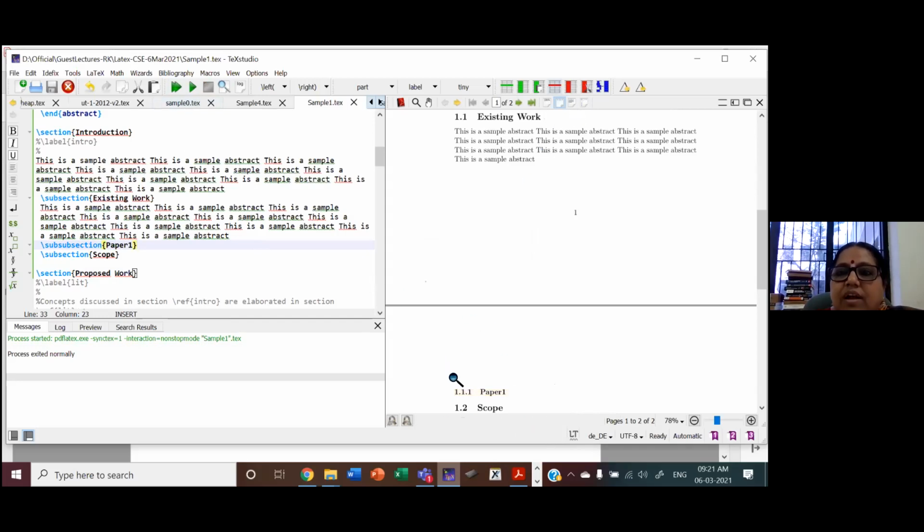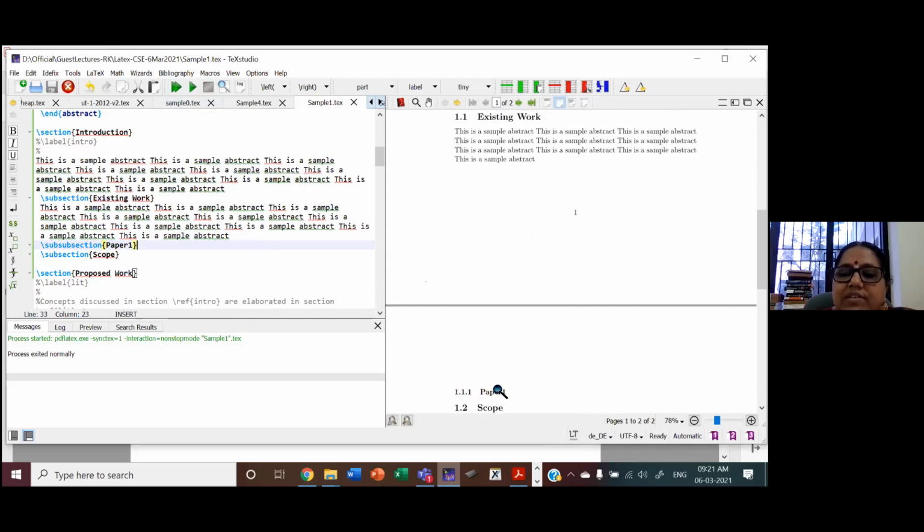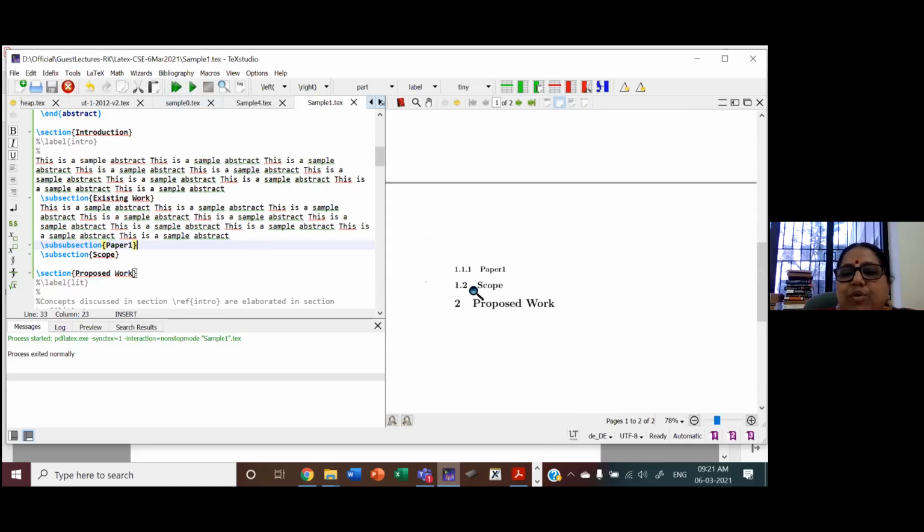So you can see under existing work, you have 1.1.1. Automatically it is numbered. And subsection is parallel to existing work. So existing work is 1.1 and scope is 1.2. So this numbering is automatically taken care of.